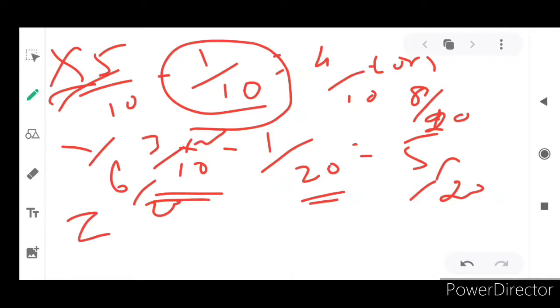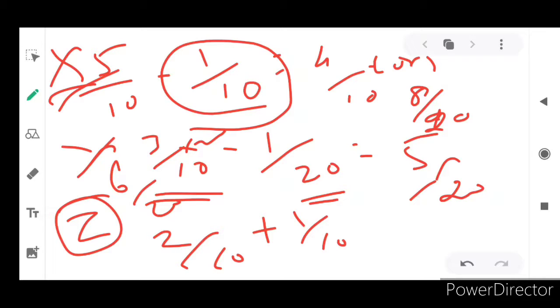And z, who acquired from x and y. Already he has 2 by 10 existing, plus he got 1 by 10 from x and 1 by 20 from y. So in this case totally he got 3 by 20, isn't it? Because we multiply 2 by 10 to make it 2 by 20, here 1 by 20, totally 3 by 20.